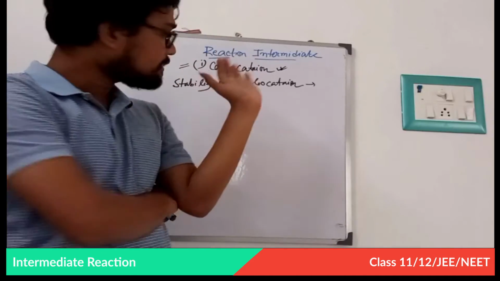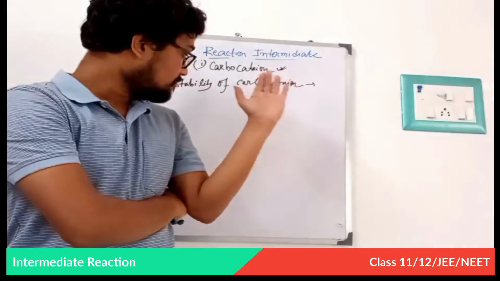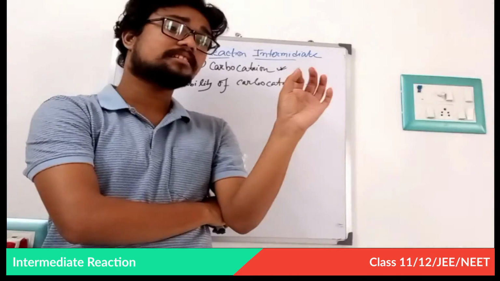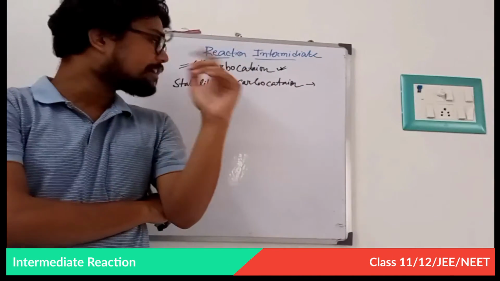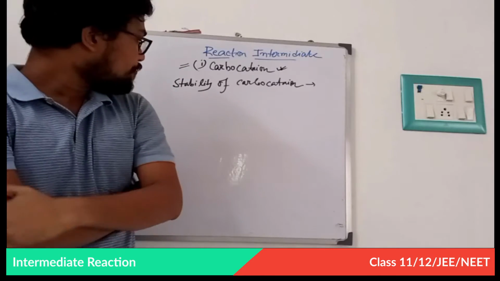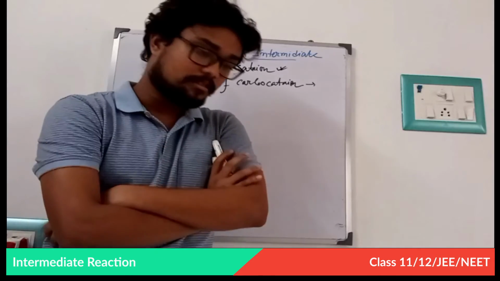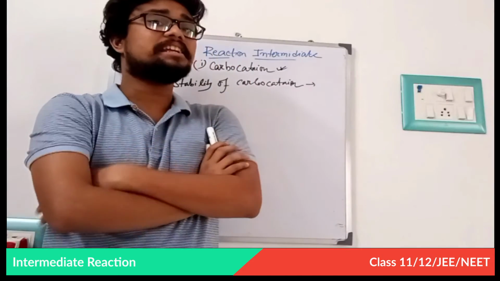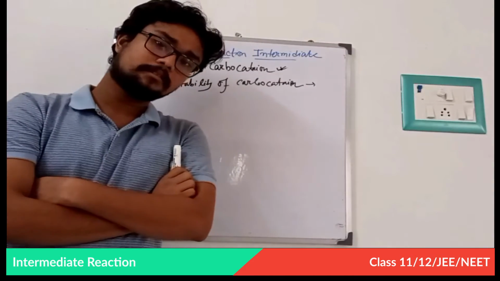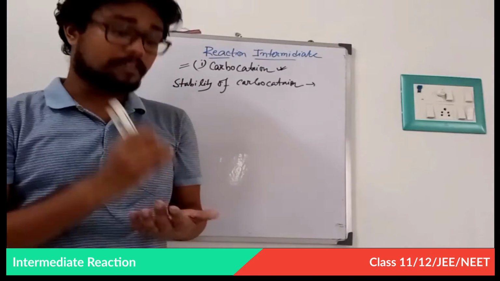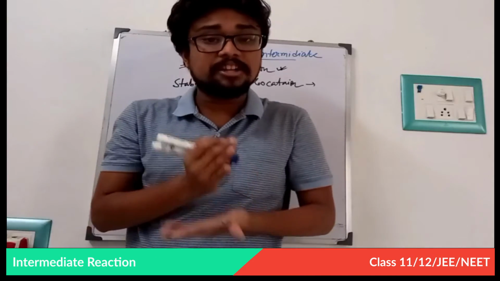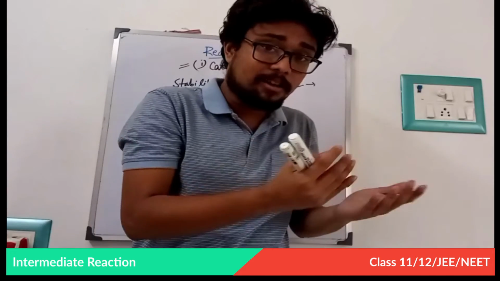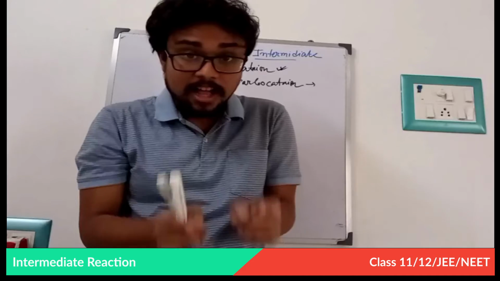Now, I discussed that a carbocation is an electron deficient species. If a carbocation is an electron deficient species, then what happens? It wants any electron donating species. What does it mean? If you are hungry, then what is your main need? You need some food, someone or something to donate food. Here, food means electron.